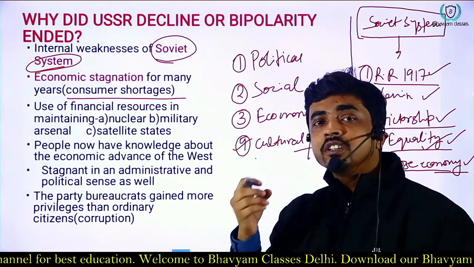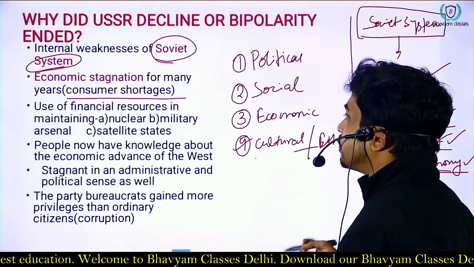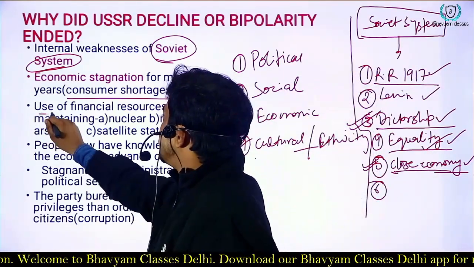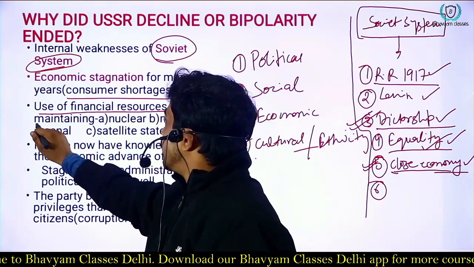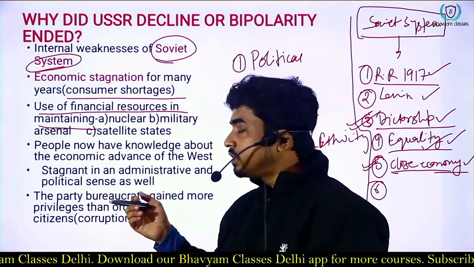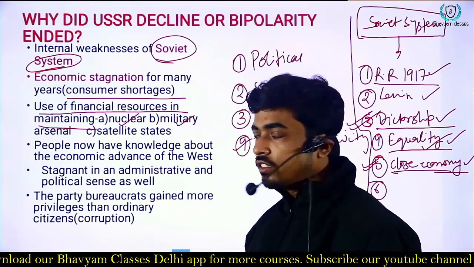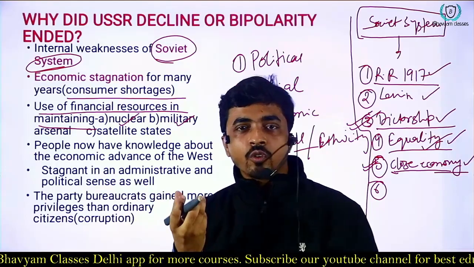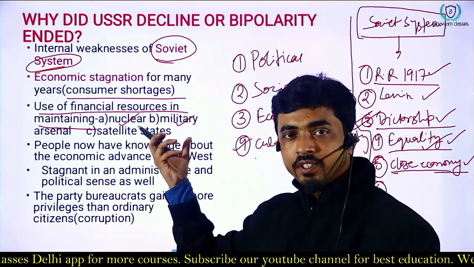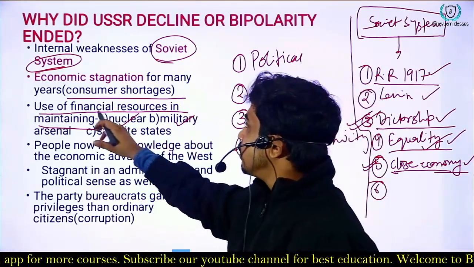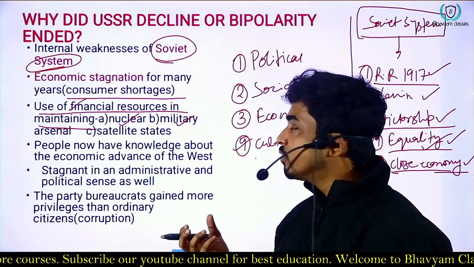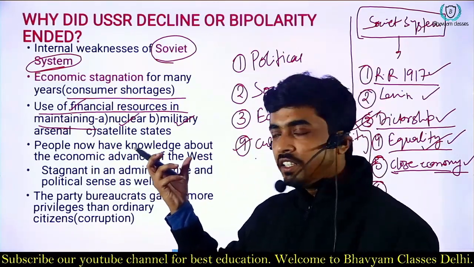That's why the Soviet Union disintegrated. Apart from that, a lot of finance was used in maintaining nuclear weapons and military arsenals, because during the Cold War era there was an arms race between USA and USSR. So a lot of money was used to buy military arsenals.